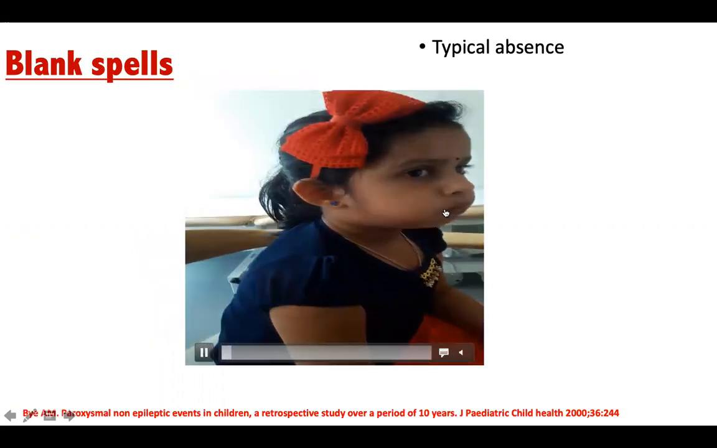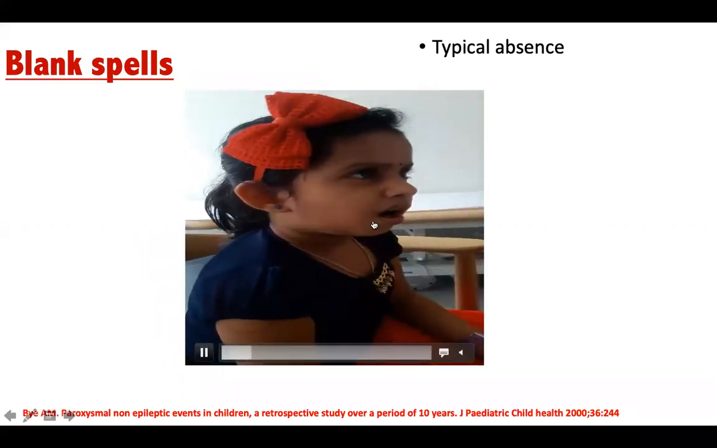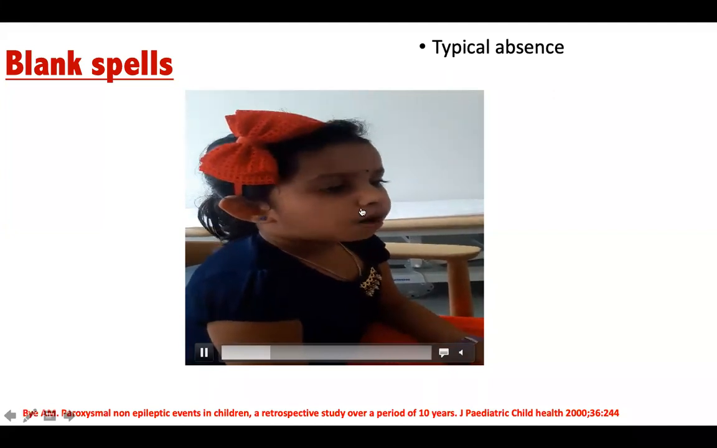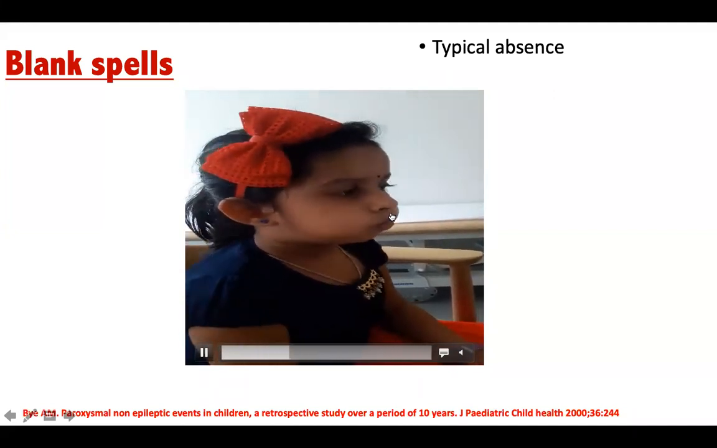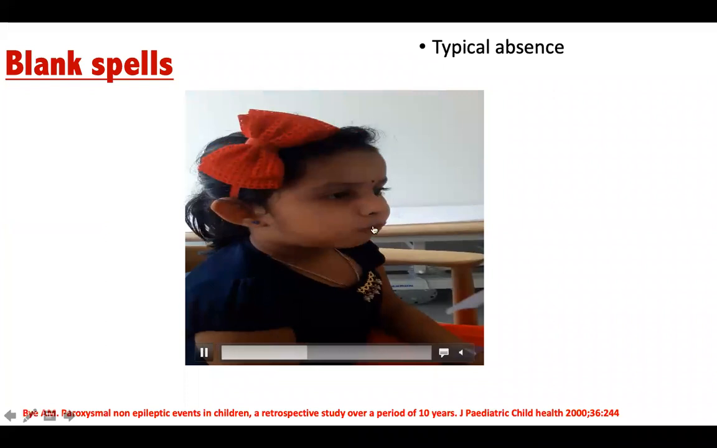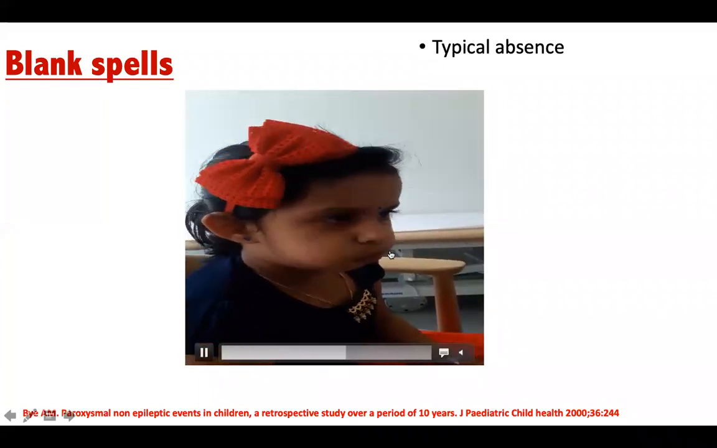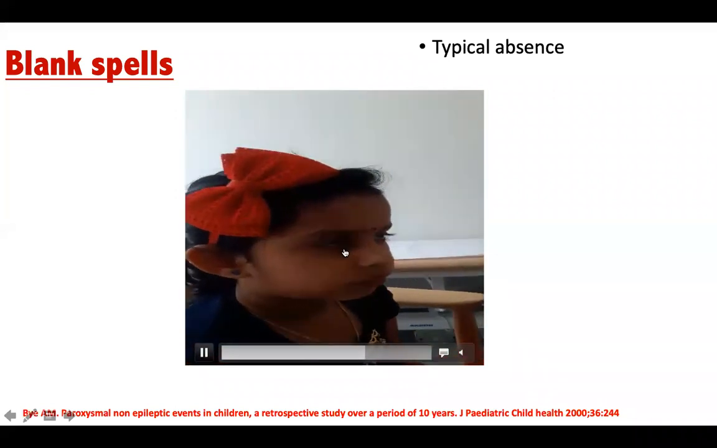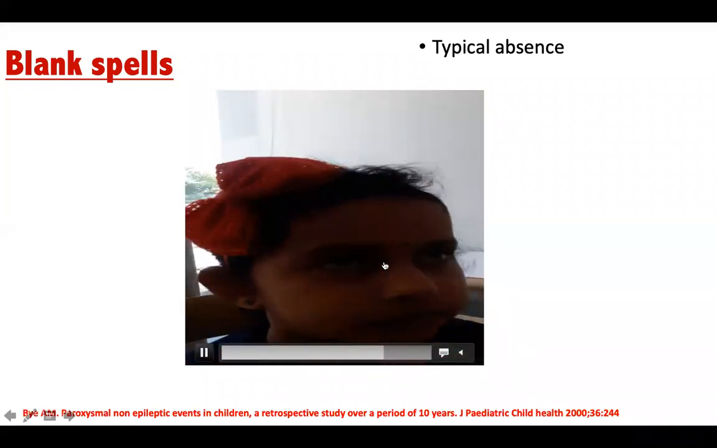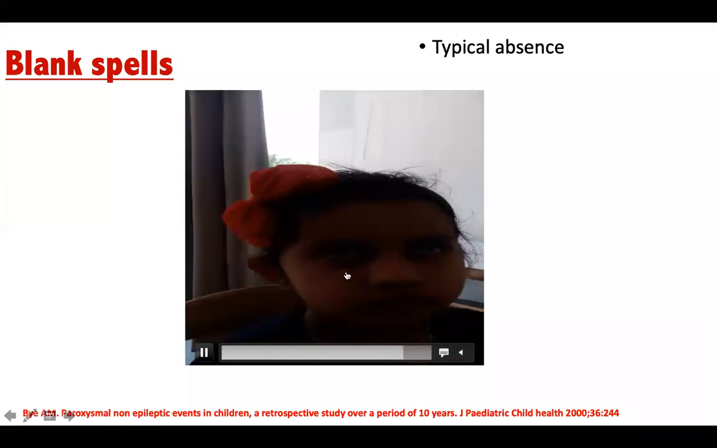So one easy way where you can trigger a true absence seizure is by giving a piece of paper and asking the child to blow. This is called hyperventilation. I routinely do it in the OPD. It's a very easy technique. See, there's a paper here. The moment they keep on blowing a piece of paper, you can see the child is now having a true absence seizure. This is a true absence seizure, okay? Very easy technique to induce a true absence seizure.